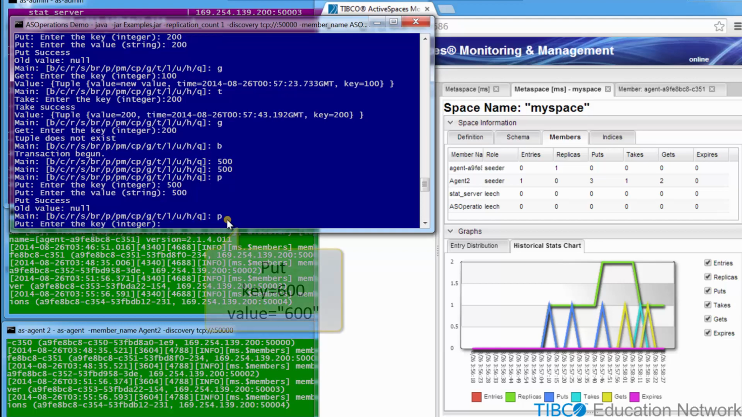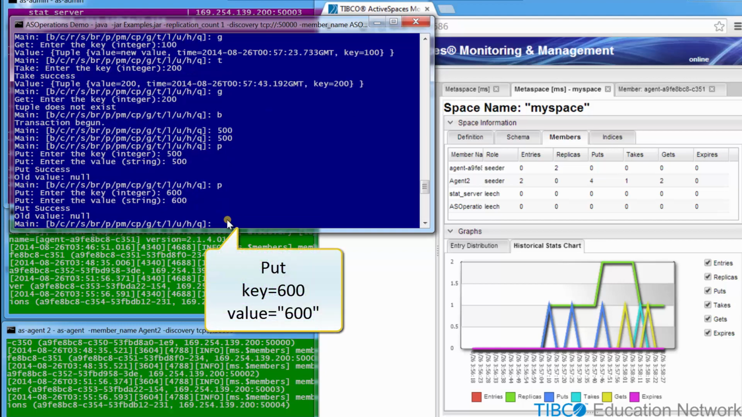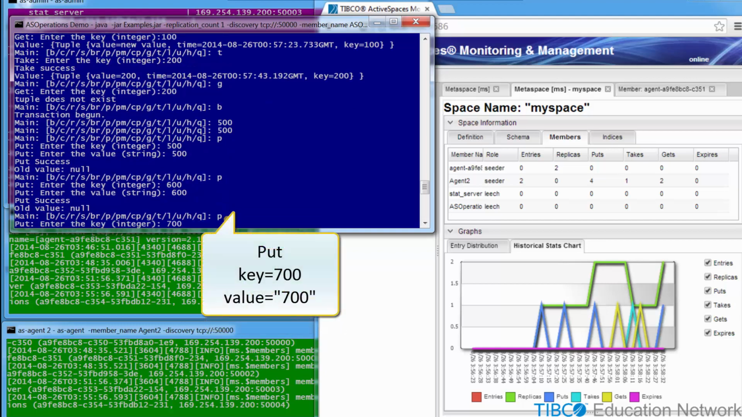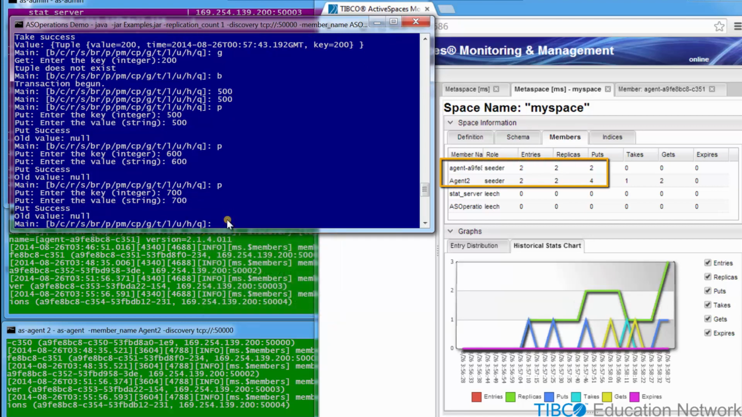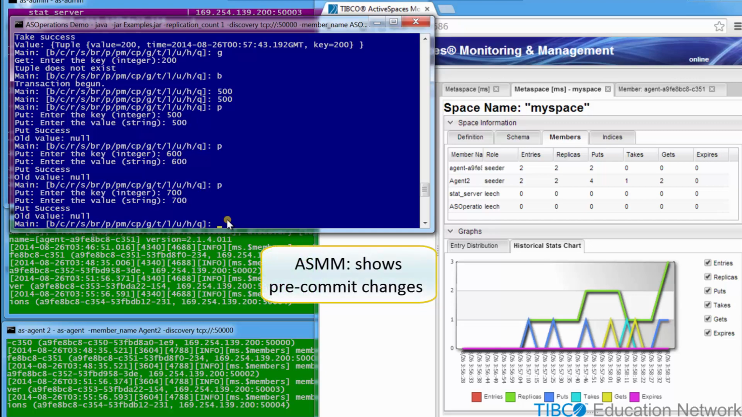Next, put 2 more tuples with key and value equal to 600, and then another tuple with key and value equal to 700. In another movie, you will see that other member processes will not see this change until the transaction is committed. But because ASMM uses a special internal API, it is actually able to reflect the pending put operations still in their prepare phase, and visually reflect this pending change to the MySpace space even before the transaction commits.